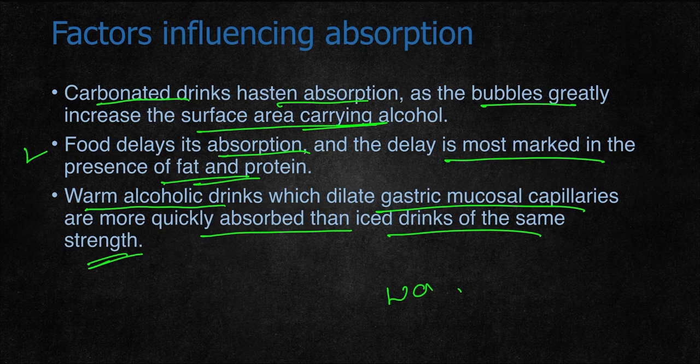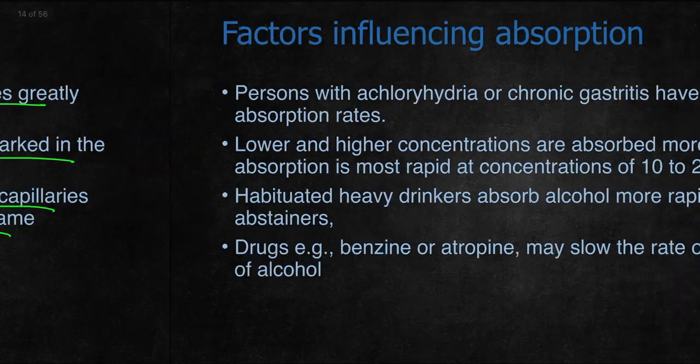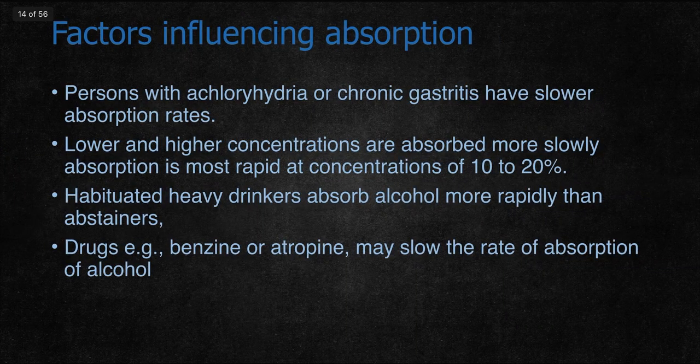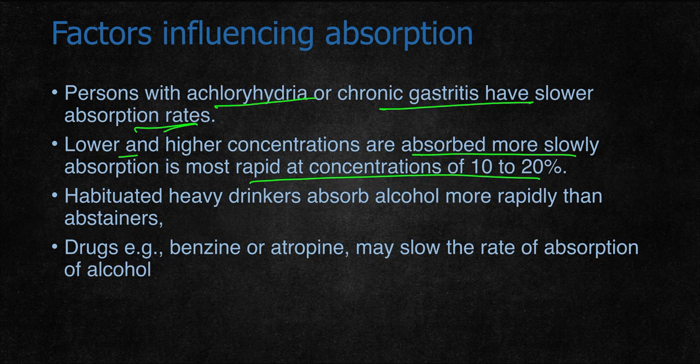Ice causes vasoconstriction, which decreases absorption. Persons with achlorhydria or chronic gastritis have slower absorption rates. Lower or higher concentrations are absorbed more slowly; absorption is most rapid at a concentration of 10 to 15%. So as the concentration of alcohol increases, like if the person consumes vodka or whiskey where the concentration is about 40 to 60%, then alcohol is absorbed more slowly.